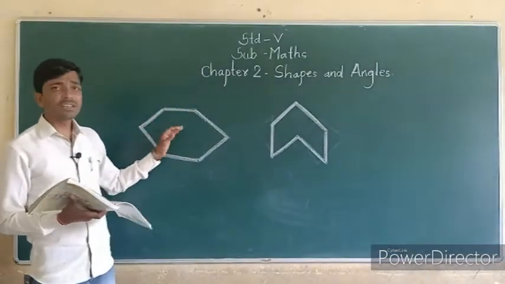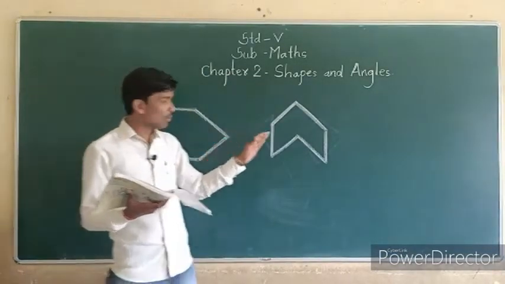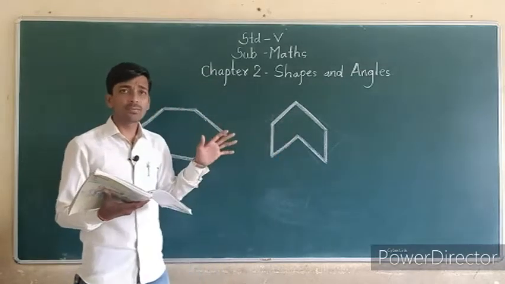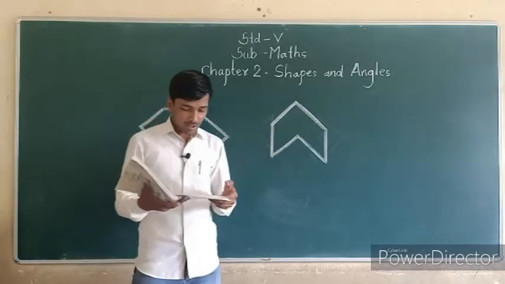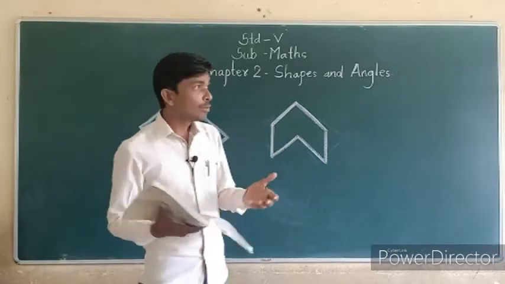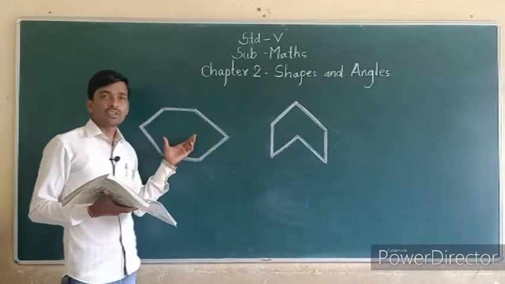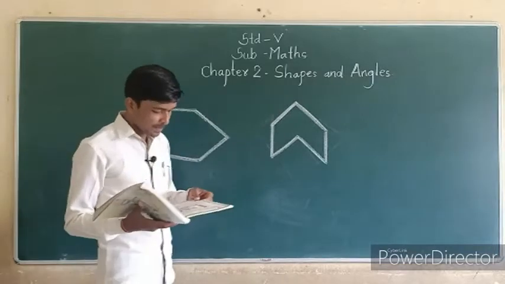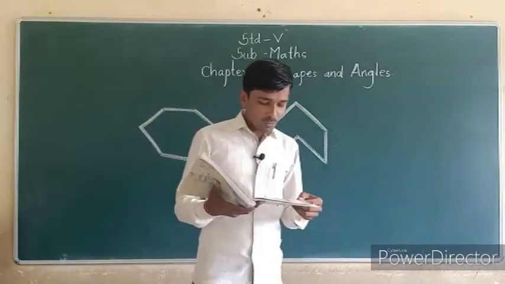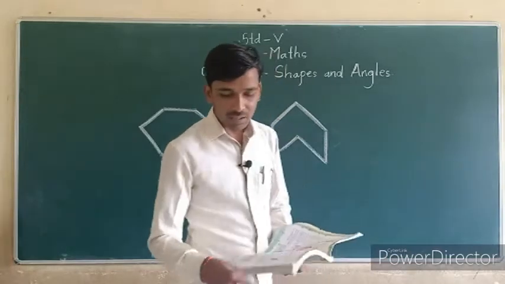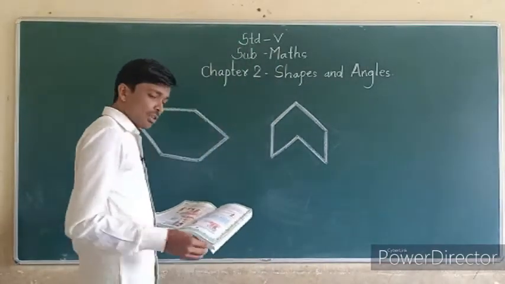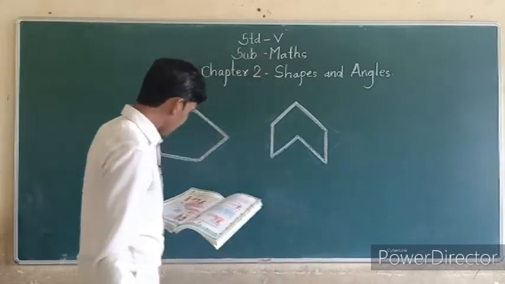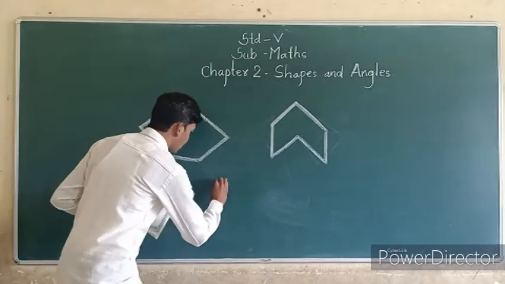First Rohini made this shape and then Mohini made this shape. Okay, these two are different. So once again Mohini can try to make a shape like this. Okay, this is what she made. Again she can try, but this time she can make a different one, like this. I will draw here.